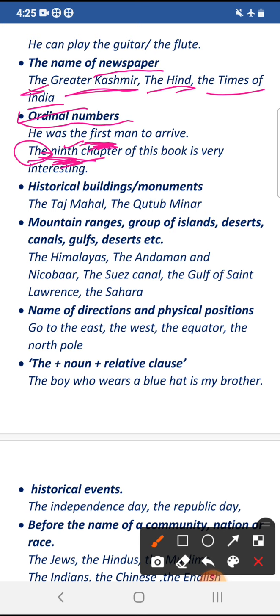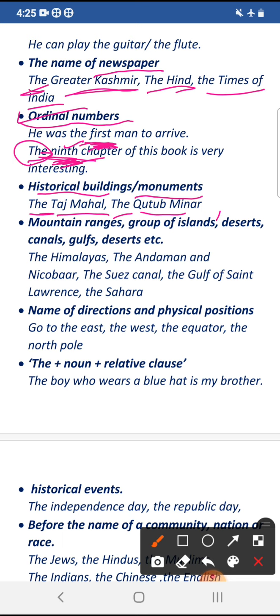Another use of definite article is before the names of historical buildings or monuments. For example, Taj Mahal is a monument, so it's having historical importance. You have to use the definite article with it. The Qutub Minar, the Gol Gumbaz, the Red Fort. So these always take definite article with them.